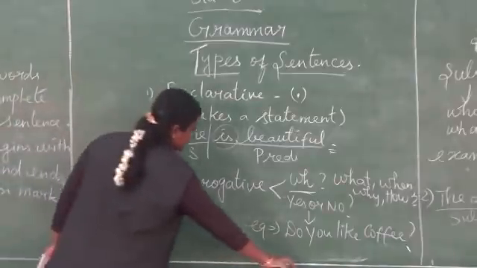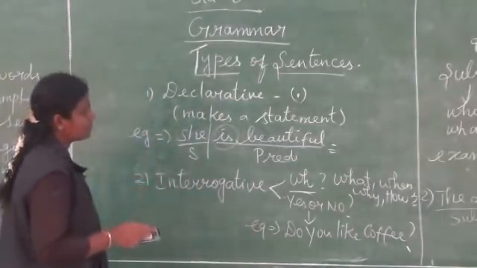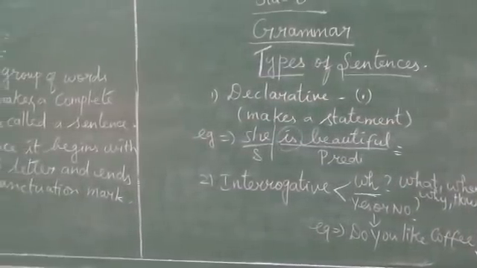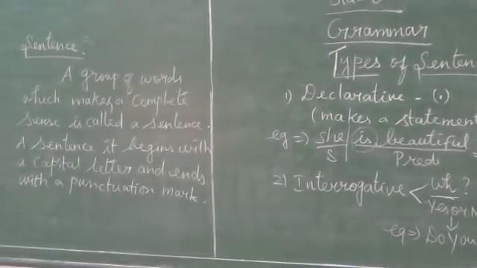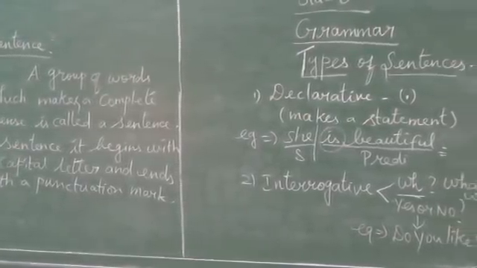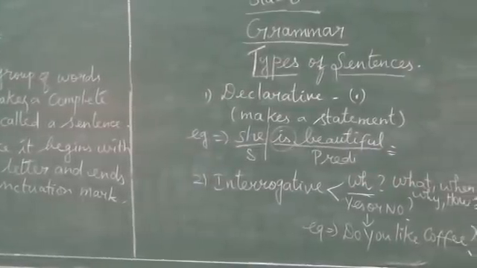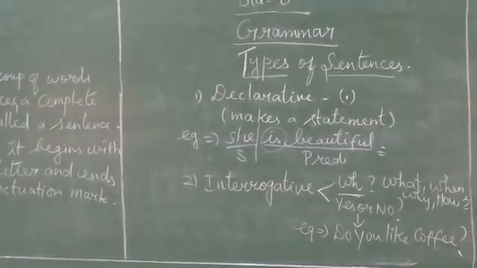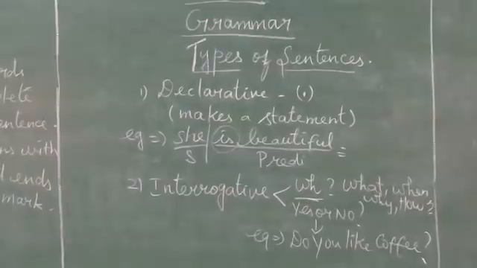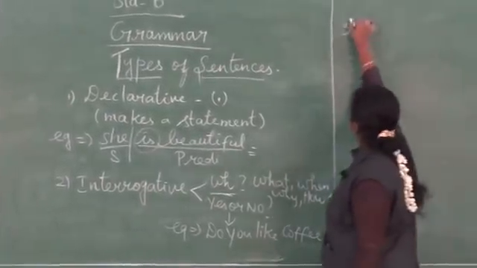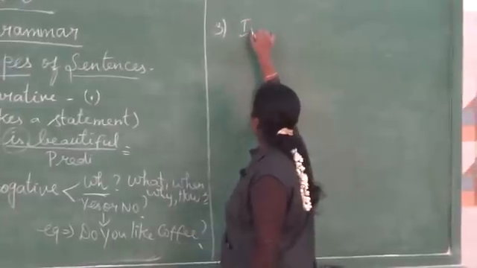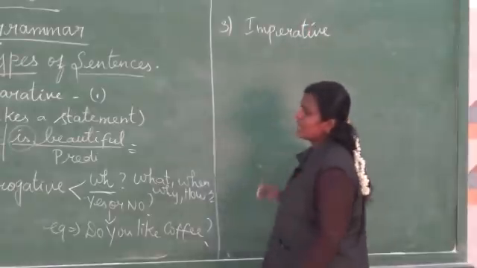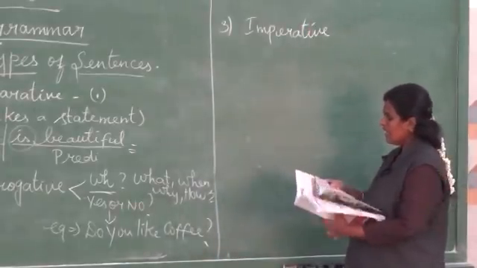Next, we are going to see the imperative sentence. Here I will write. So the third type we have is what? Imperative sentence.